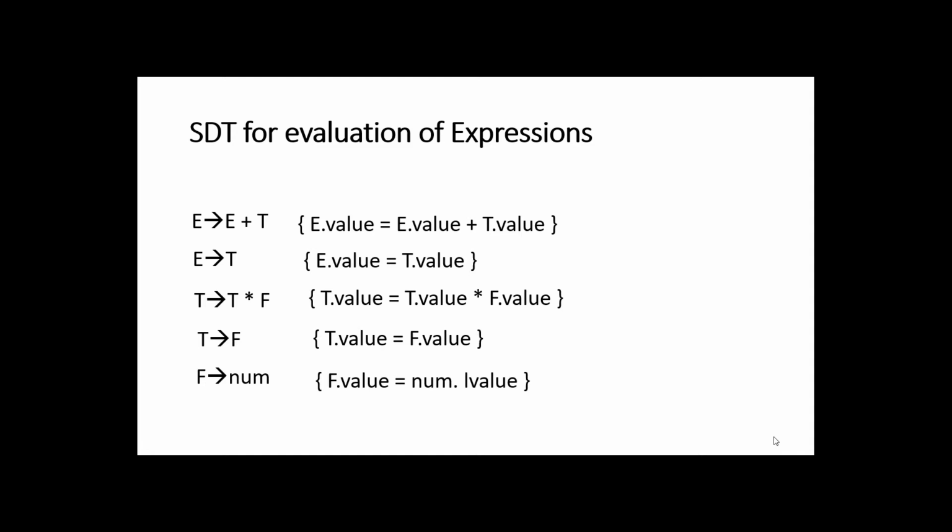Okay. So after writing a semantic rule for a production, what is the next step? The parser will try to generate the parse tree. So the parser uses these productions as well as the semantic rules for generating a syntax directed translation. Okay. So the next step is generating the parse tree. The input we are going to consider is 2 plus 3 into 4. So what is the answer for this expression?